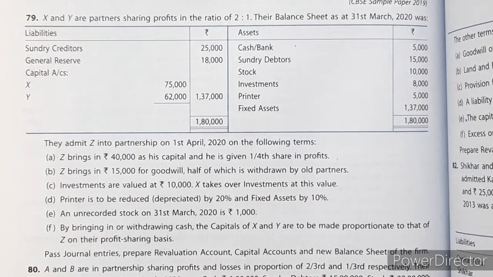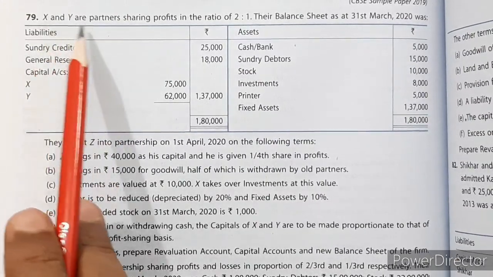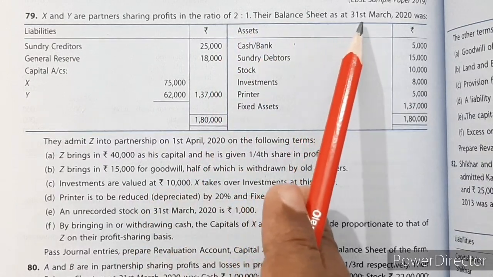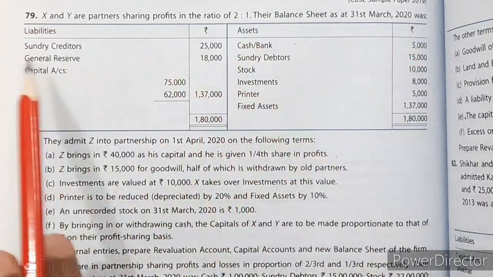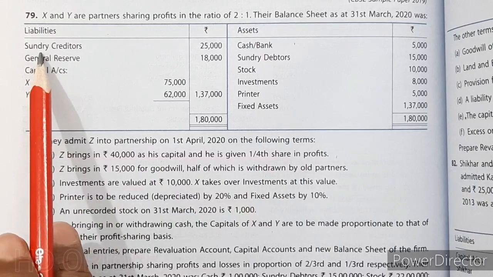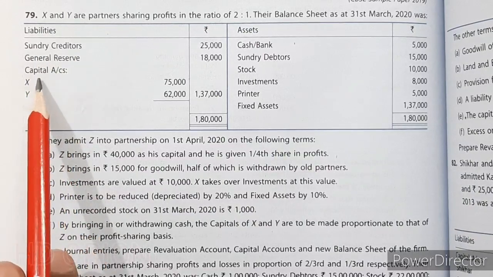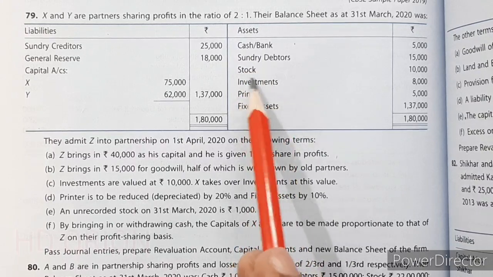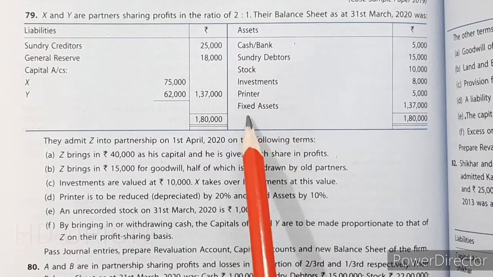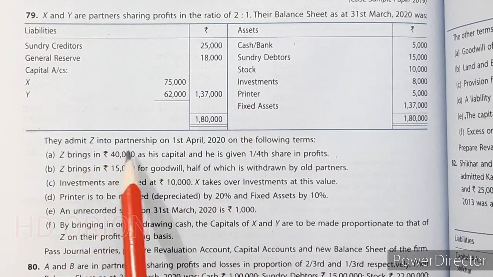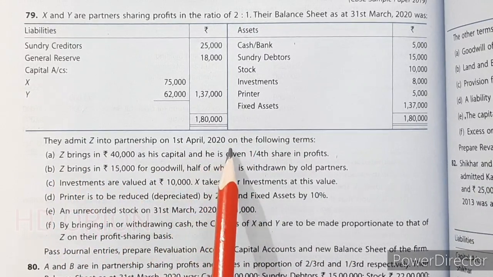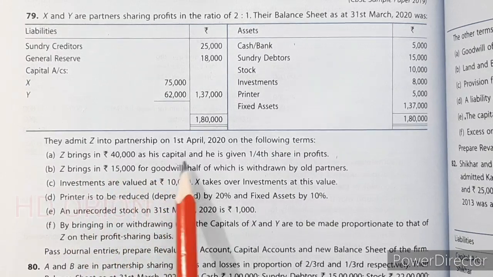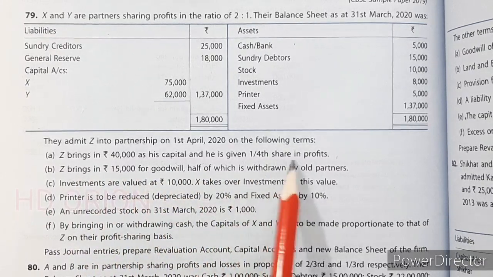Now let us see the next question. Question number 79. X and Y are partners sharing profits in the ratio of 2:1. Their balance sheet as at 31st March 2020 was liabilities, sundry creditors, general reserve and capitals. To the asset side, cash and bank, debtors, stock, investment, printers, fixed assets. They admit Z into partnership on 1st April 2020 on the following terms. Z brings rupees 40,000 as his capital and he is given 1/4 share in the profits.